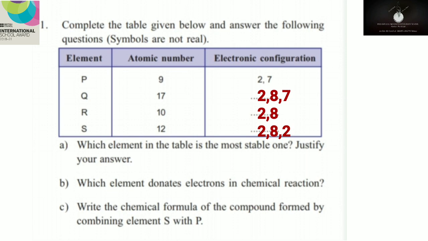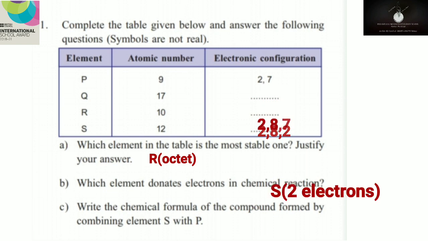So, which element in the table is most stable one? Which is the most stable? As you know, R is most stable because it has got the configuration 2,8. Which element donates electrons in chemical reactions? Yes, who is going to donate here? Yes, because it is giving away 2 electrons. Write the chemical formula of the compound formed by combining element S and P.